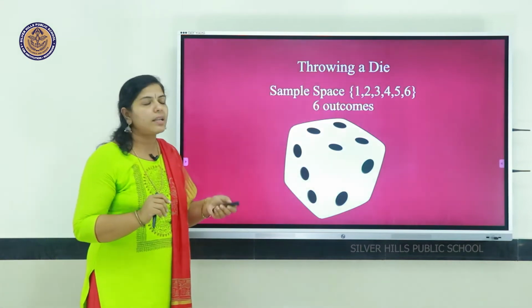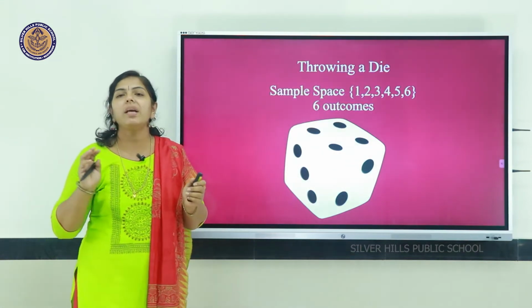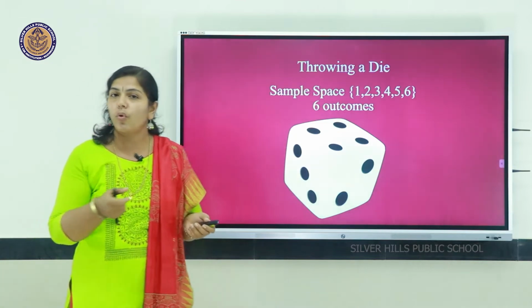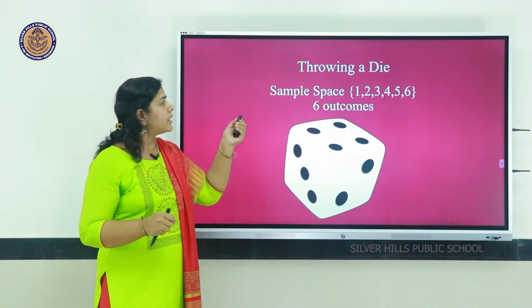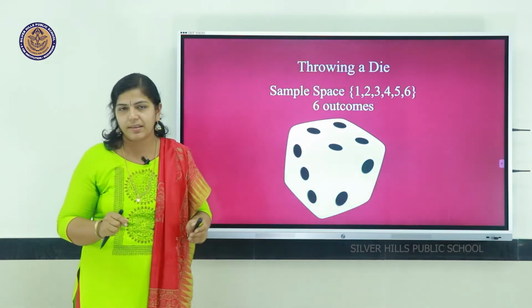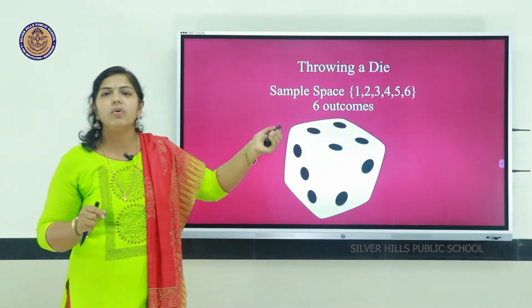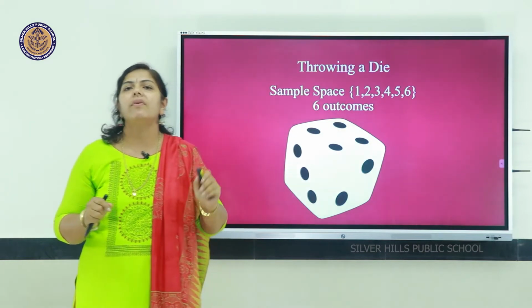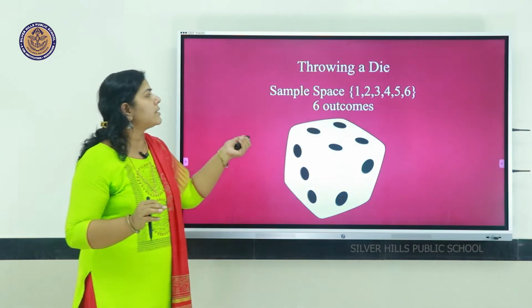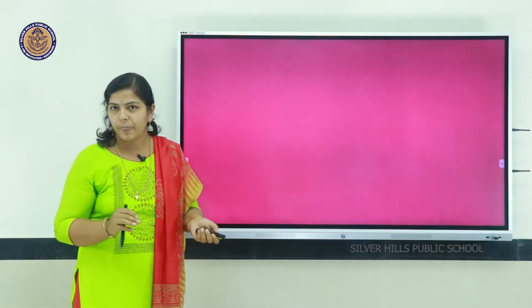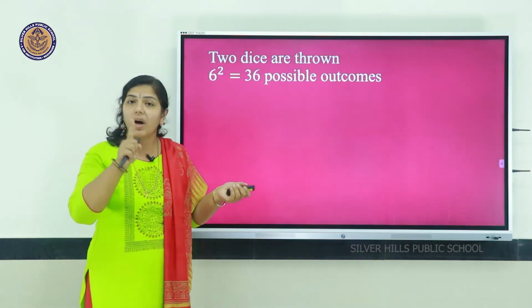So when we see the outcomes, how many outcomes are possible when we throw a die? There are 6 possible outcomes, represented by the sample space, the set {1, 2, 3, 4, 5, 6}. While throwing a die, there are 6 possible outcomes, that is the set 1 to 6. This is in the case of throwing one die.